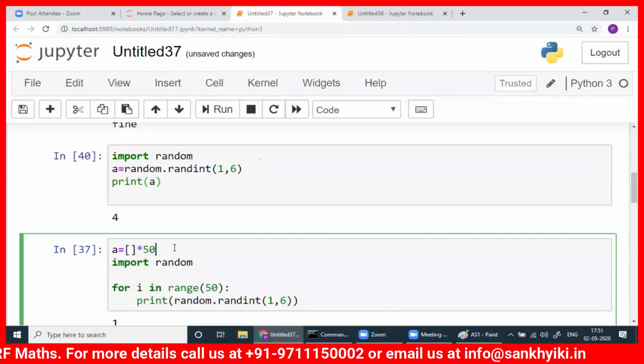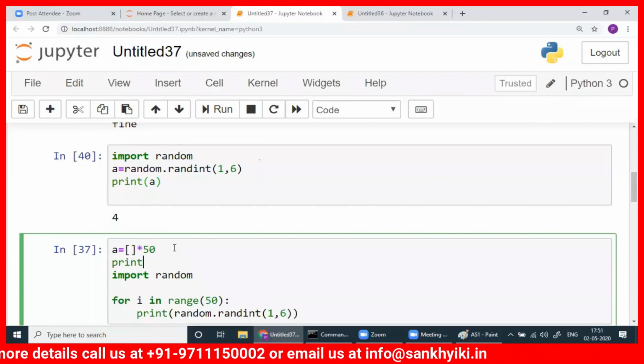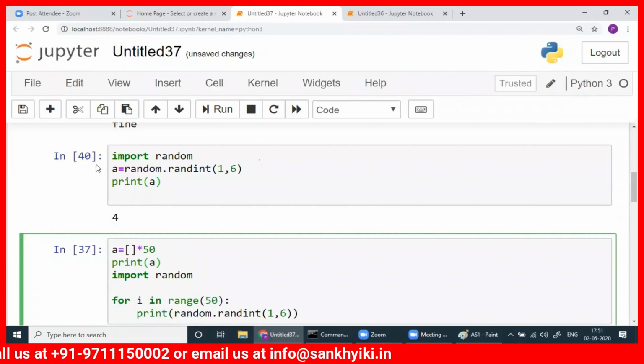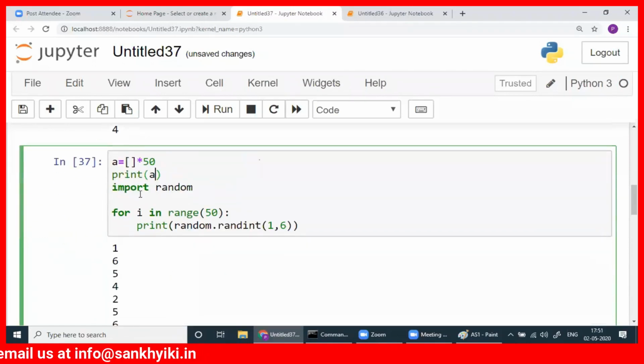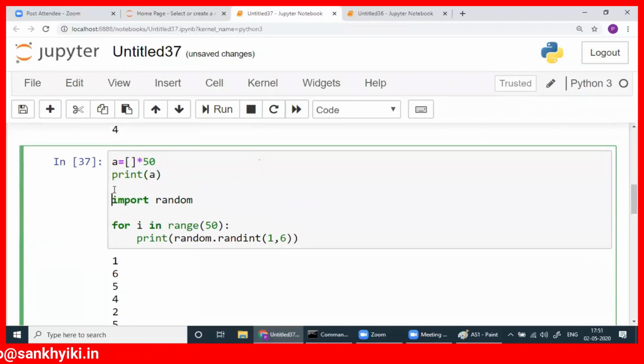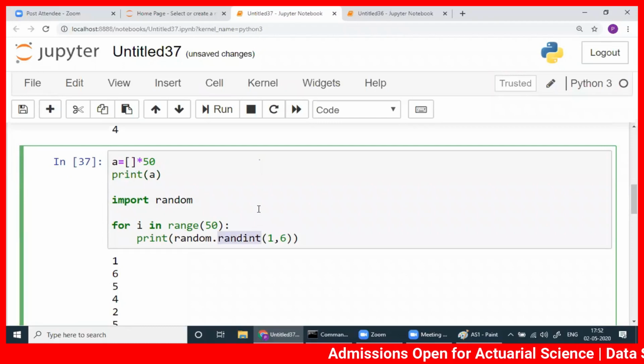If you want, you can print A and check what is there in A. We'll check what is initially in A, and then what happens after writing a for loop. Don't worry about this dot, or why I'm writing it, or where I got randint. I will explain everything. I'm introducing you to the things.